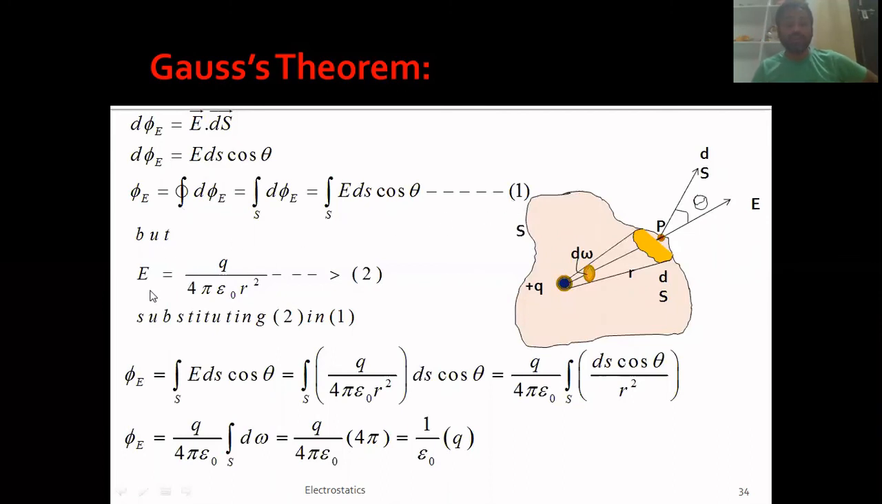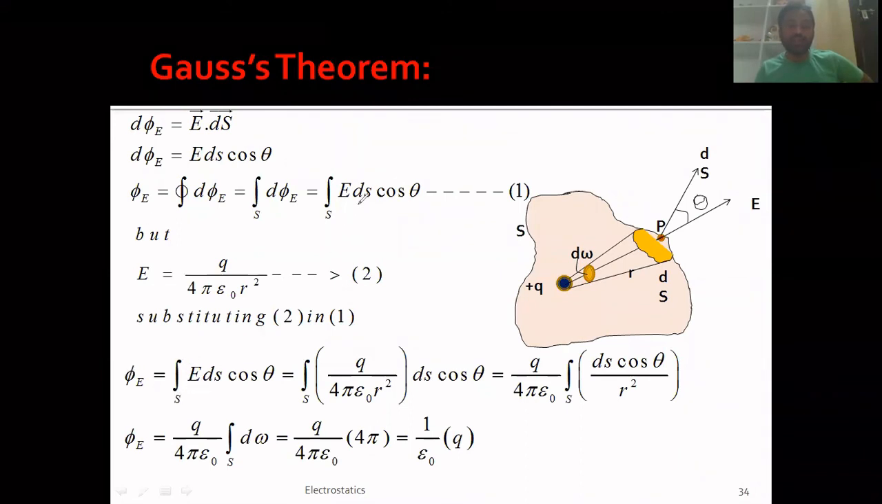But we already know that E is equal to Q by 4 pi epsilon 0 r square. Just now in our last slide, I mentioned where E is the electric field intensity at point P, which is at a distance of r, and which is given by the formula Q by 4 pi epsilon 0 r square. If I substitute that in this equation, what happens? Let me take just a marker. So now the total electric flux, I can write as integral E ds cos theta, which is equal to integral, in place of E, substitute equation 2. If I do that, Q by 4 pi epsilon 0 r square, ds cos theta remains as it is.